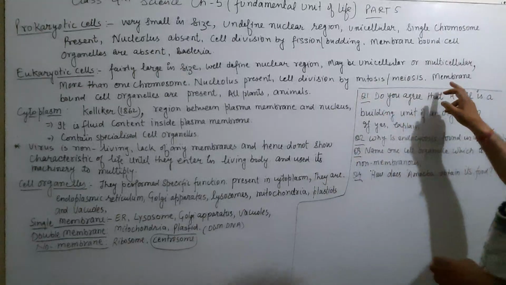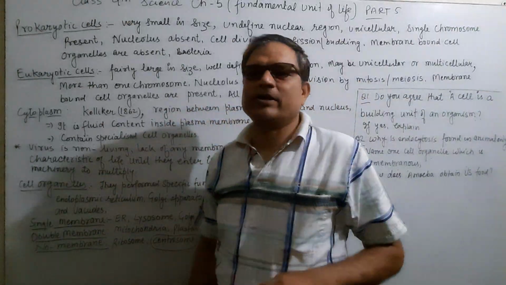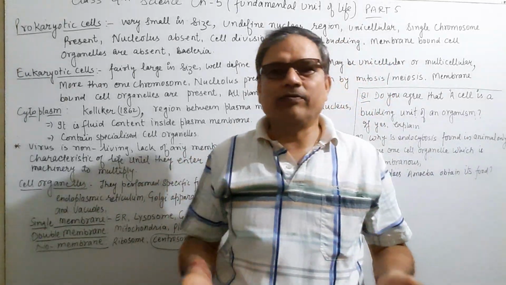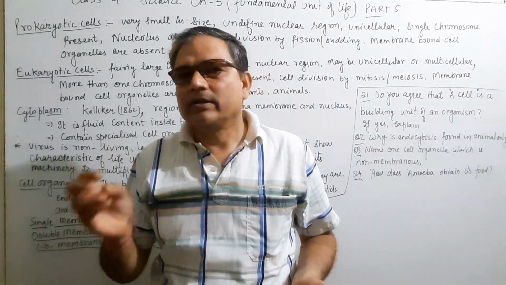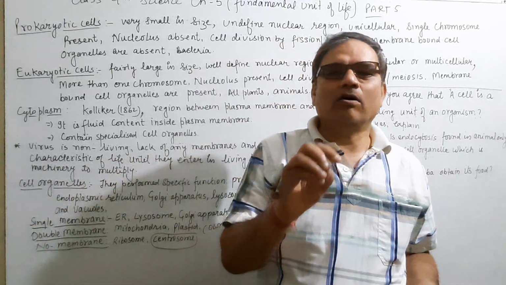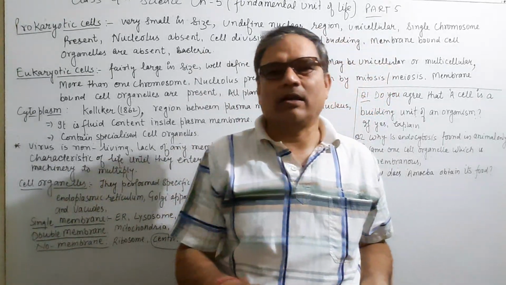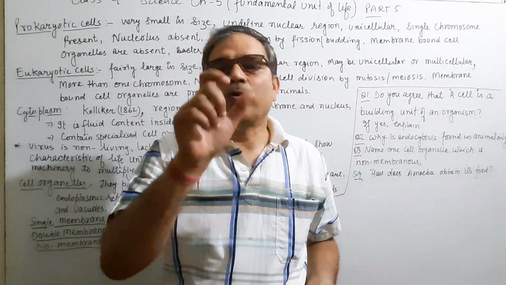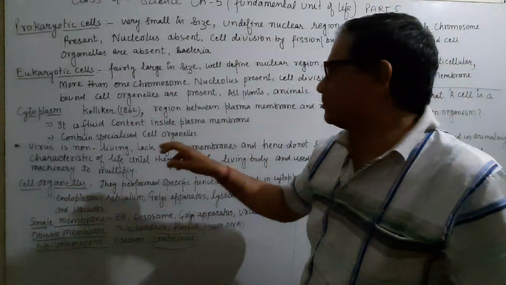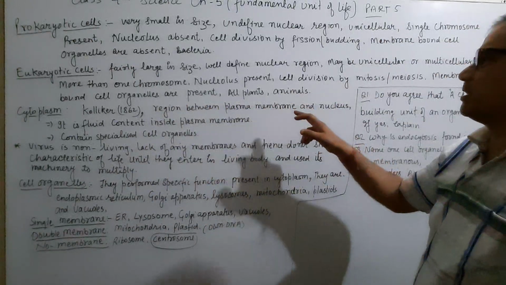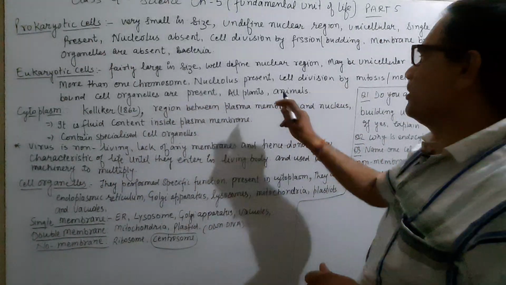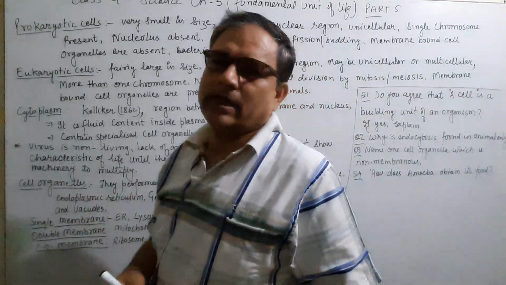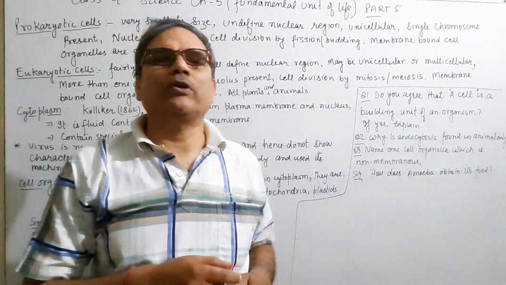And membrane-bounded cell organelles are present. It means the outer membrane is well defined. If the outer membrane is well defined, then membrane-bounded cell organelles are present inside the cell, between the nucleus and the cell membrane, and they perform specific functions. All plants and animals are examples of the eukaryotic cell.